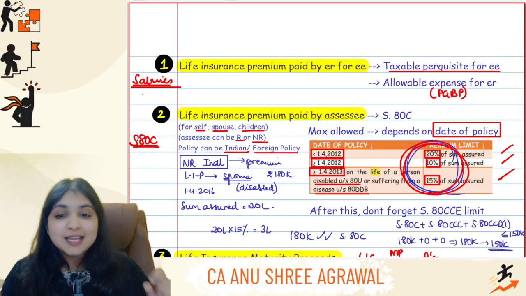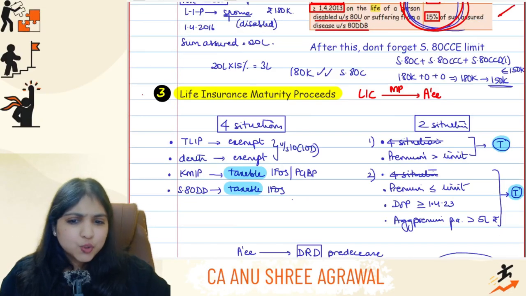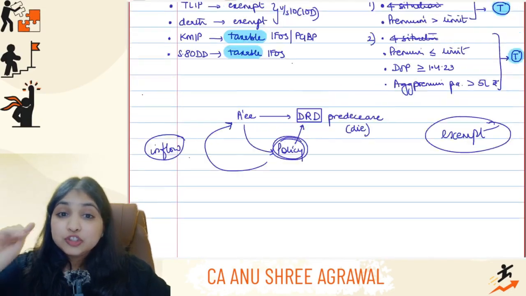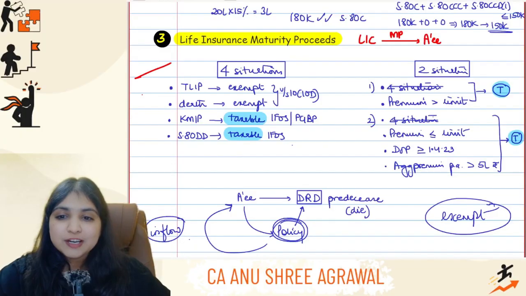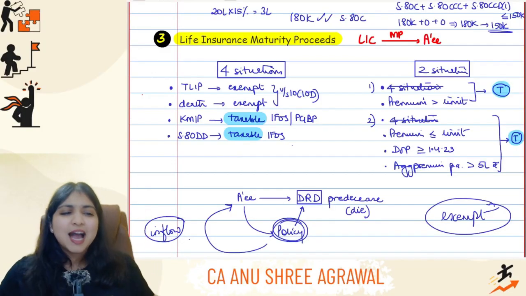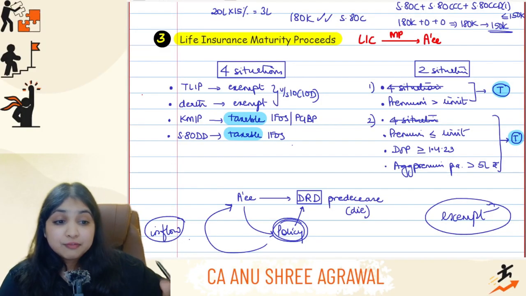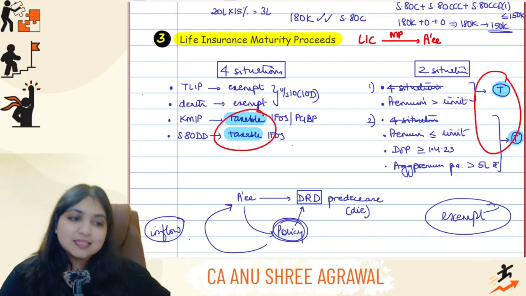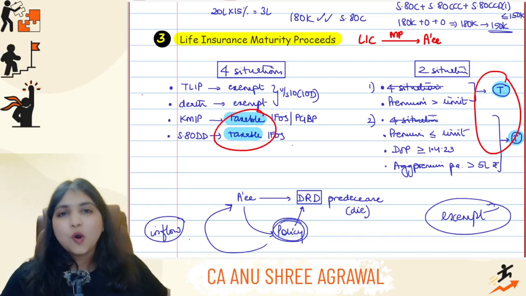Alright, everybody. Yes, so with this I'll close. I'm sure you've understood everything else, but you should tell me in the comment section whether you've understood this third point. Especially, guys, I'm really particular about this. If these 4 situations exist, then it will be taxable. In all other cases, it will be exempt.